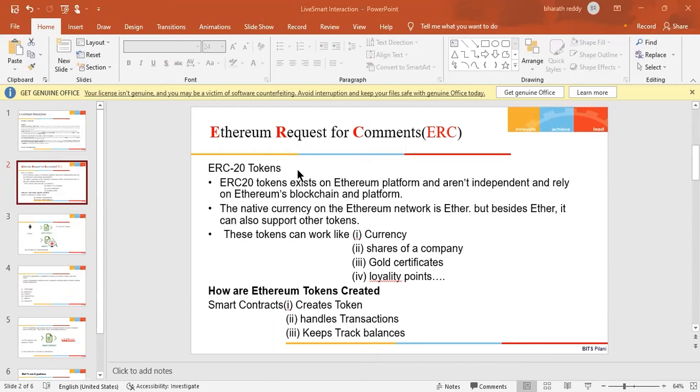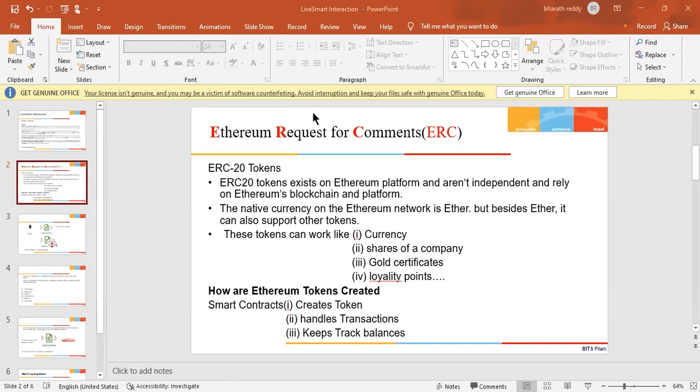Basically, ERC20 tokens exist on the Ethereum platform, and the Ethereum platform consists of a blockchain that is capable of storing transactions and has a virtual machine, the Ethereum Virtual Machine, that is capable of running smart contracts. It is important to understand that tokens live on the Ethereum blockchain and benefit from this technology.